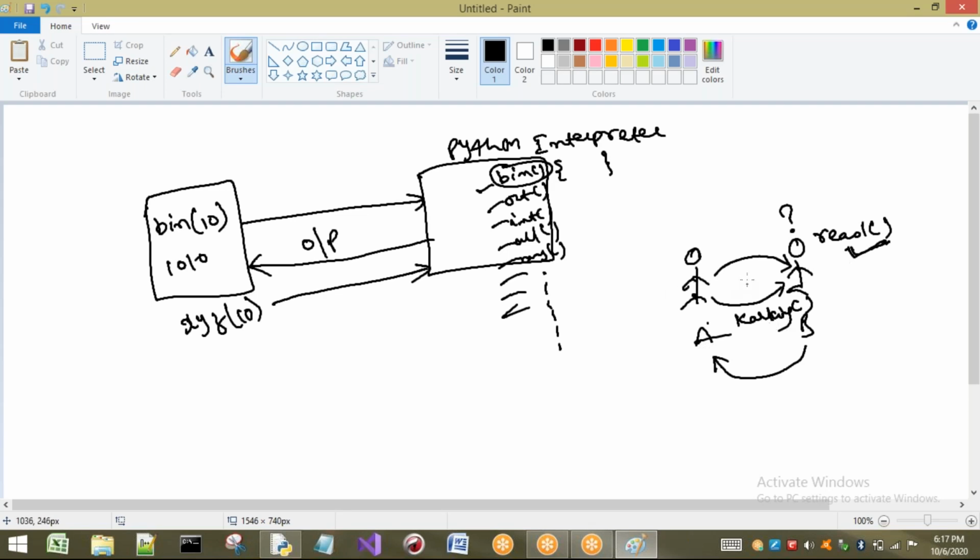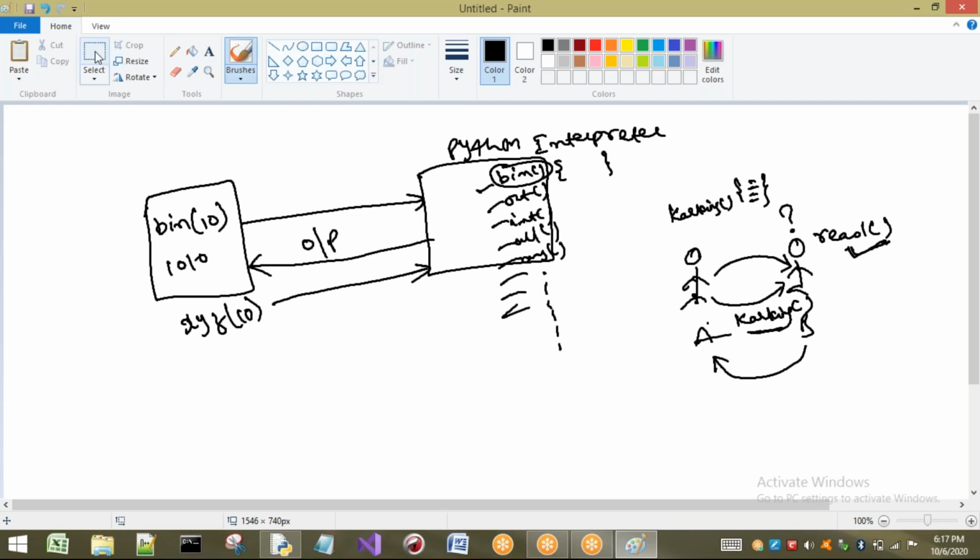Then, for example, if that method is to be executed by B, first A has to tell B what is meant by carking. So he will tell that carking means these are the steps, or these are the statements. So now this is dictated by A to B. Now B knows what is meant by carking. If A asks about carking to B, he can execute. Okay, this is a small thing you have to understand about functions.